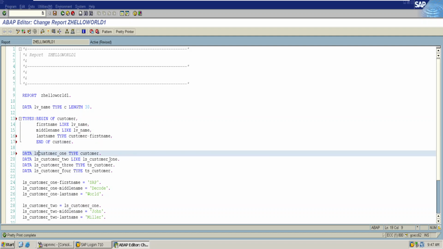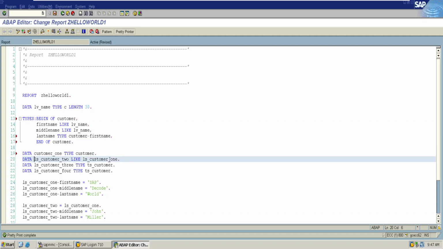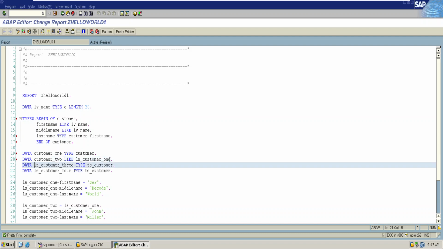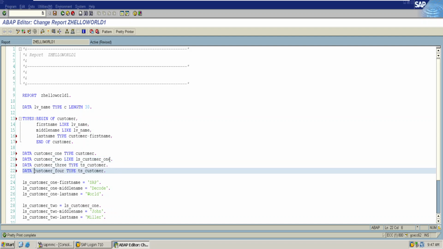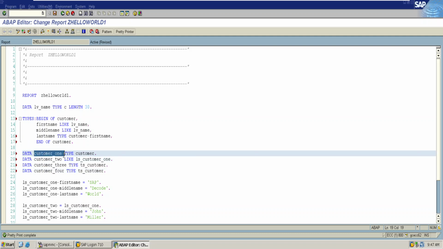This can be customer 1. If I declare customer 1, 2 and 3 in this format, by looking at the variable, I am not able to tell whether this is a variable which is created or a type that I have created.